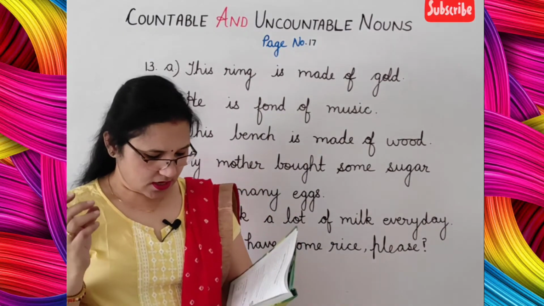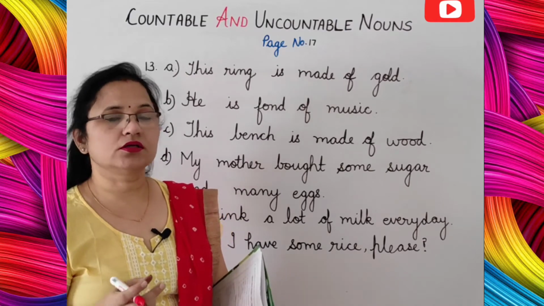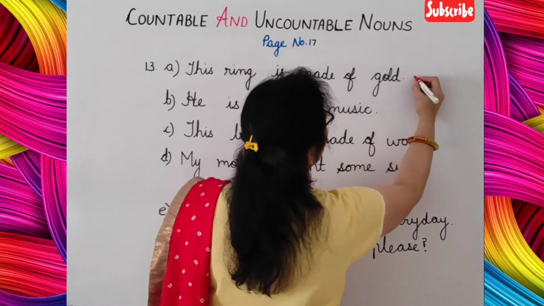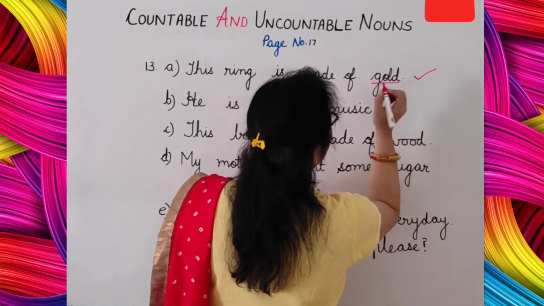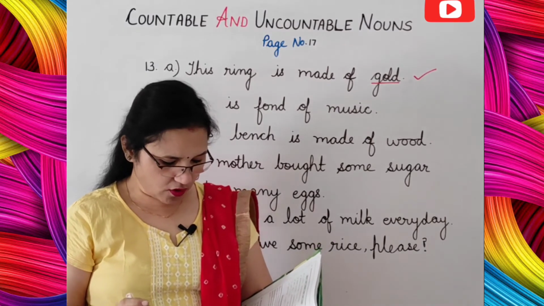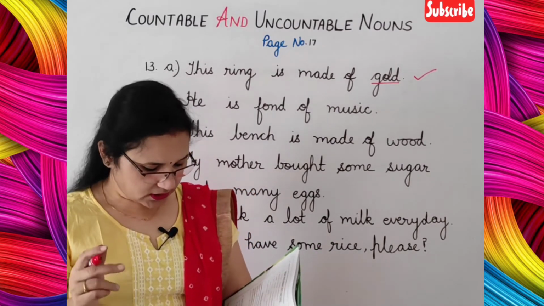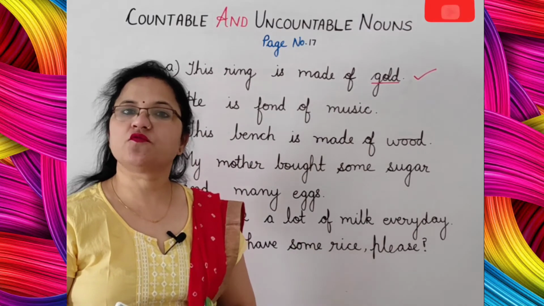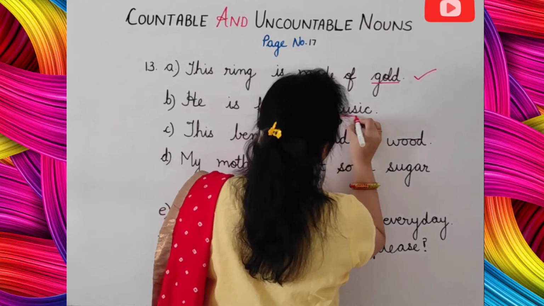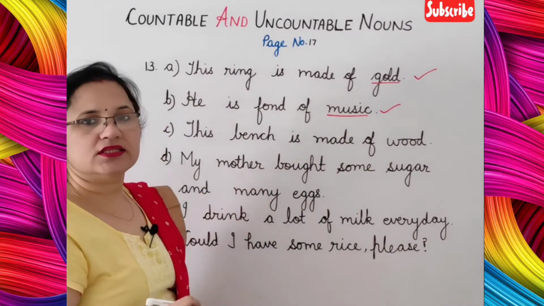First is: this ring is made of a gold. A gold is wrong. So cross it. Correct is: this ring is made of gold. This is correct and here the uncountable noun is gold. Then next. He is fond of a music. This is wrong. So you will put a cross in this. Second option is correct. He is fond of music. Here the uncountable noun is music. You will underline and you will put a tick in front of this sentence.